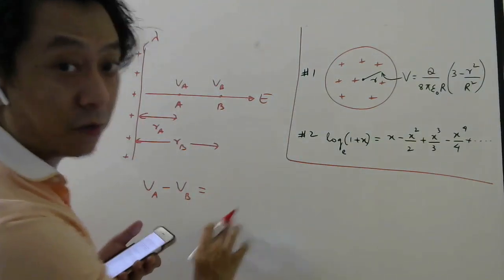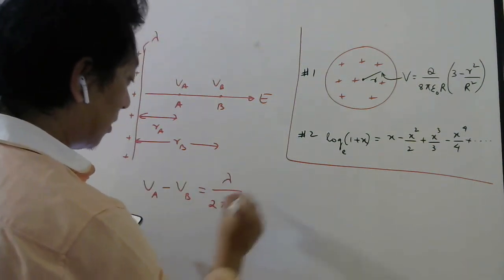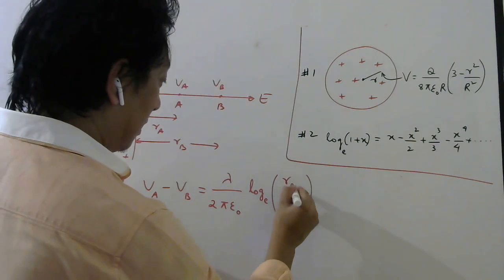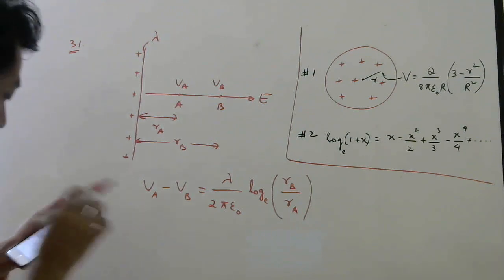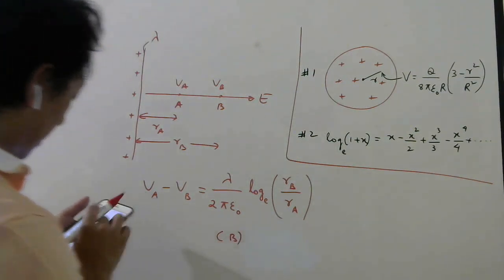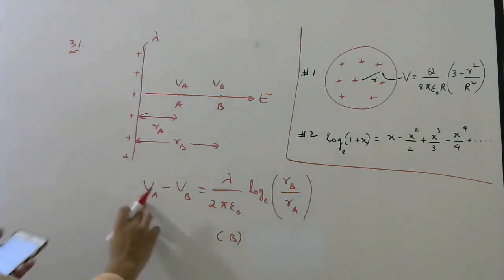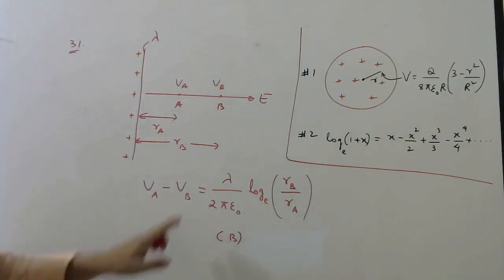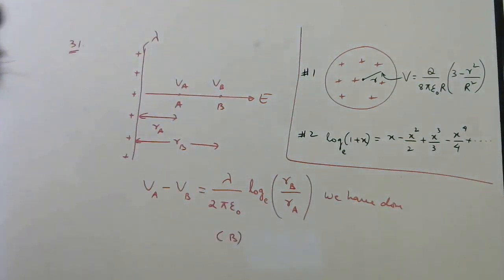This we have already done while discussing entrance concept. So the formula was lambda by 2 pi epsilon naught log base e RB by RA. So this will be option B. Okay, option B. In the question I can see they are saying VB minus VA. Okay, please make it VA minus VB. If you want VB minus VA, then minus sign should come here. So this is the answer for this. We have done this already. So please see the solution. So this is very useful. Now based on this formula, see the next question.